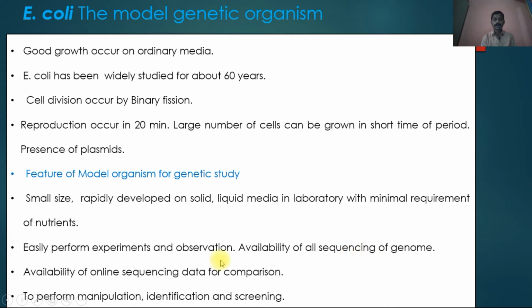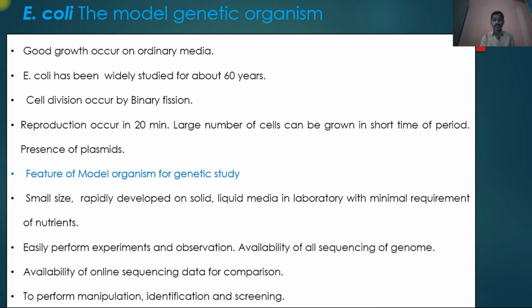We can perform experiments, whatever the experiment, the requirement of that organism is very small, and we easily observe, when we clone a specific gene or manipulate that organism, any change in its morphological, biochemical or genetic characteristic, and easily identify it. And again, these characteristics are present in Escherichia coli.